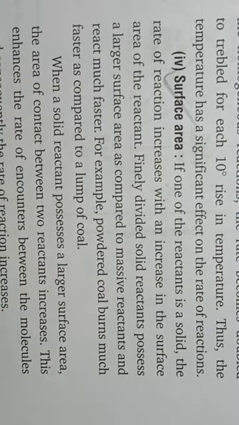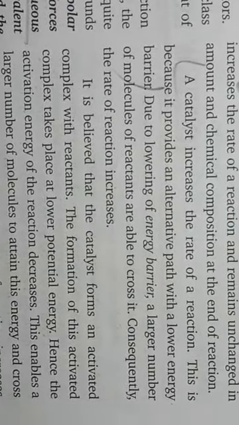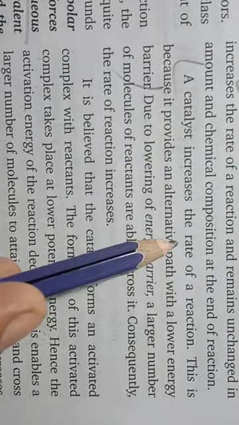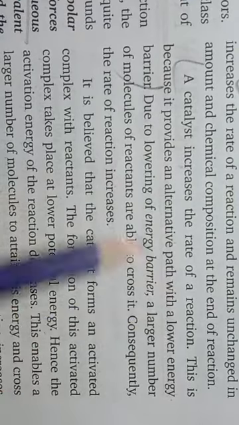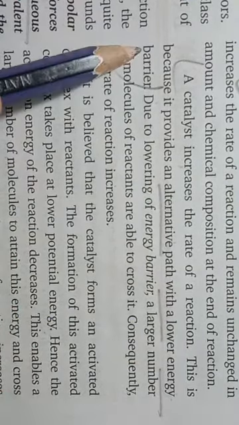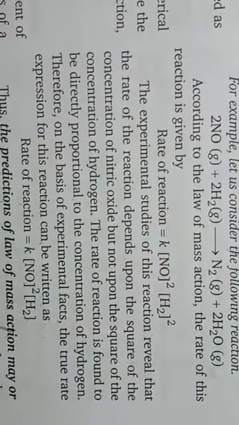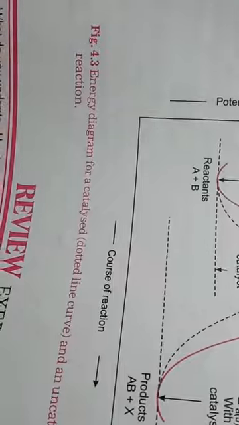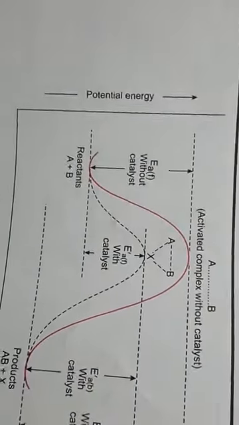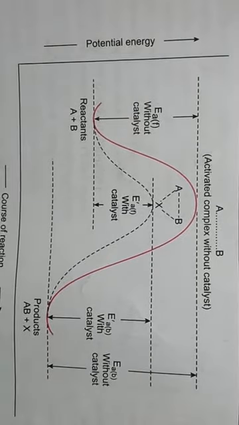Okay students. Then presence of catalyst. A catalyst increases the rate of reaction. This is because it provides an alternative path with a lower energy barrier. Okay students, so a catalyst also increases the rate of reaction, as you can see with the help of this presentation here graphically.